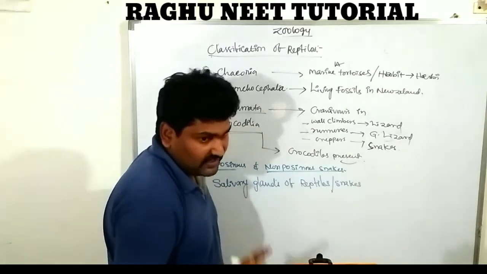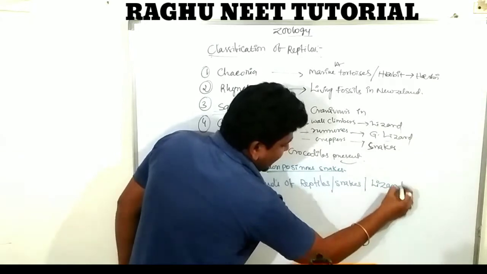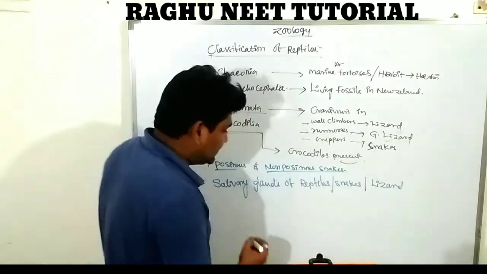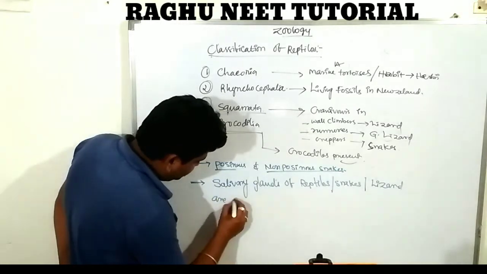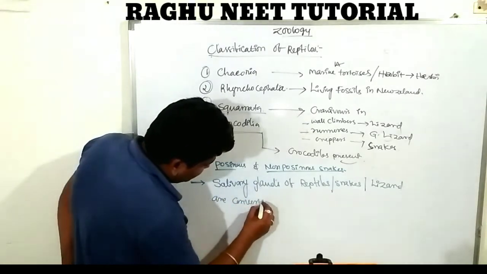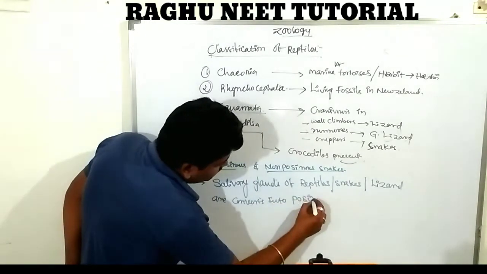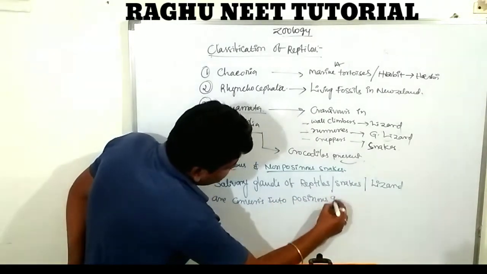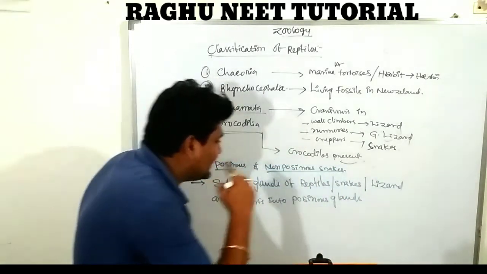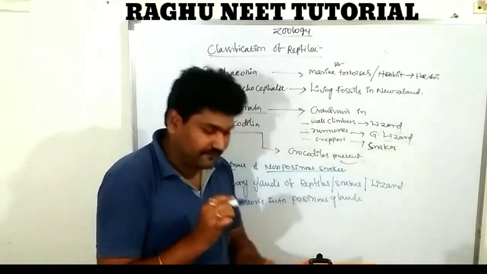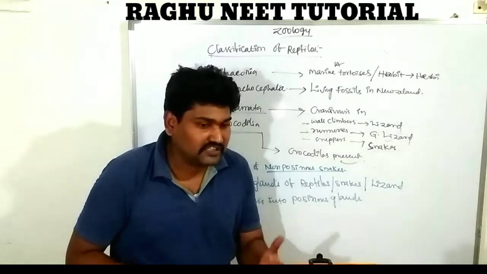I will give you the example. Listen carefully. In snakes and lizards, the salivary glands are converted into poisonous glands.